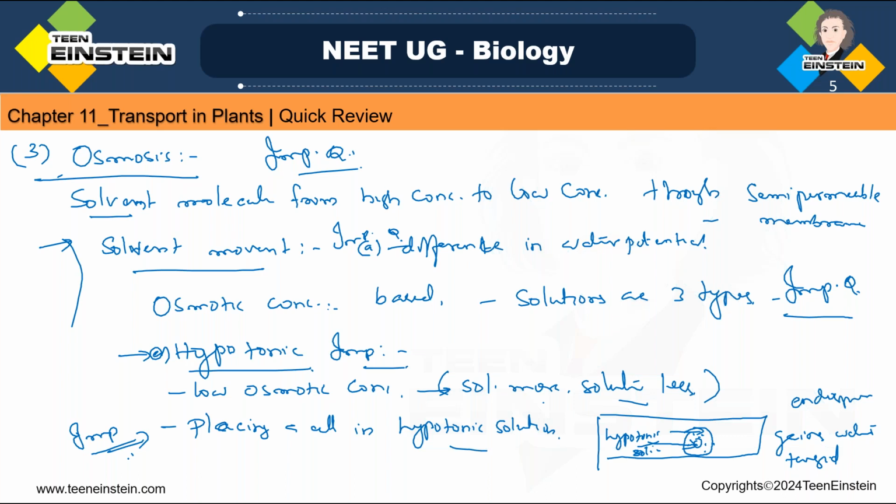Hypotonic means solute concentration is less, but in a cell the solute concentration will be more inside the cytoplasm. So from outside, more water will move inside the cell to make the concentration less. Until the concentrations become equal, water molecules will move inside the cell. If water is moving inside the cell, the cell will become turgid or swell up. That is called endosmosis: endo, to inside the cell, osmosis is happening.